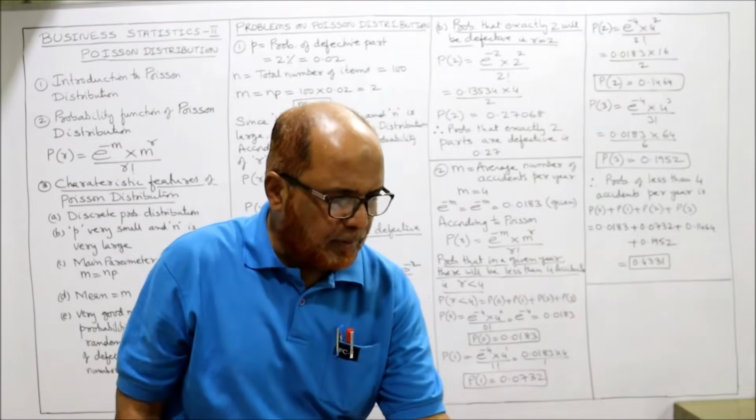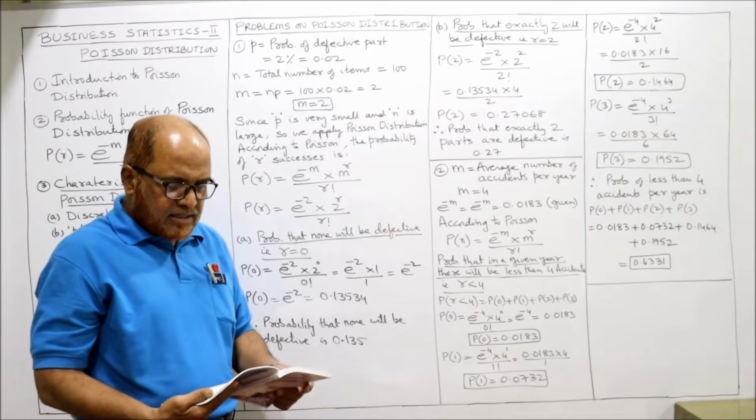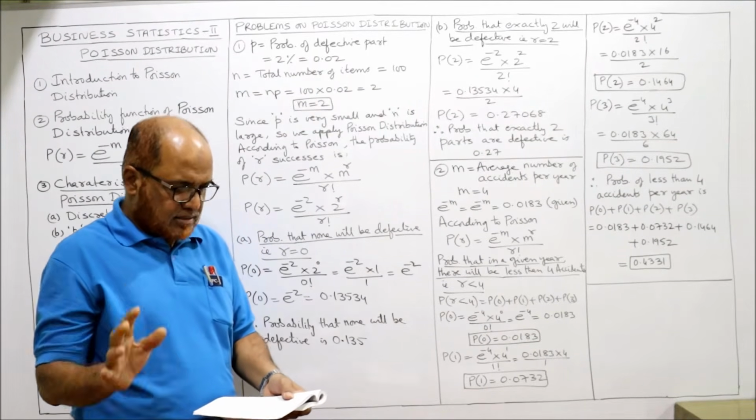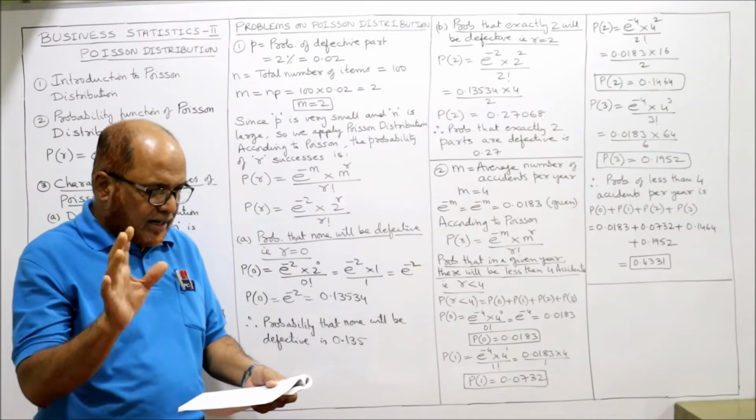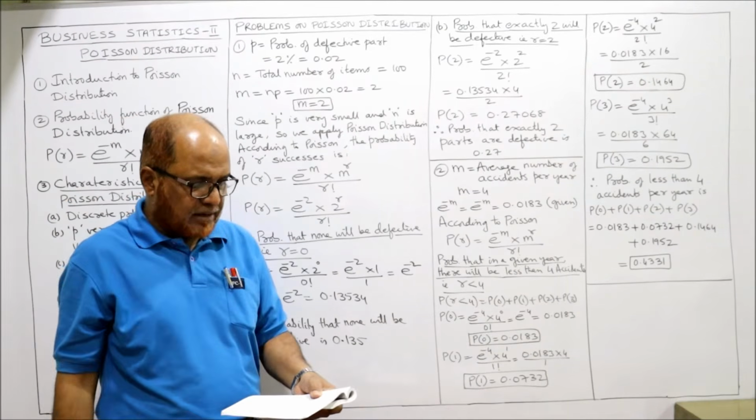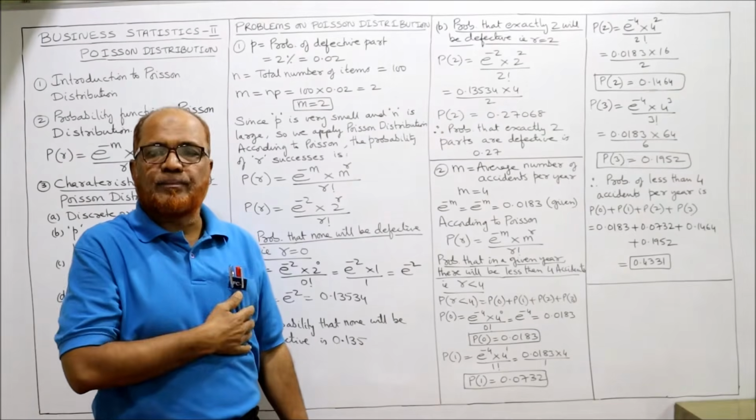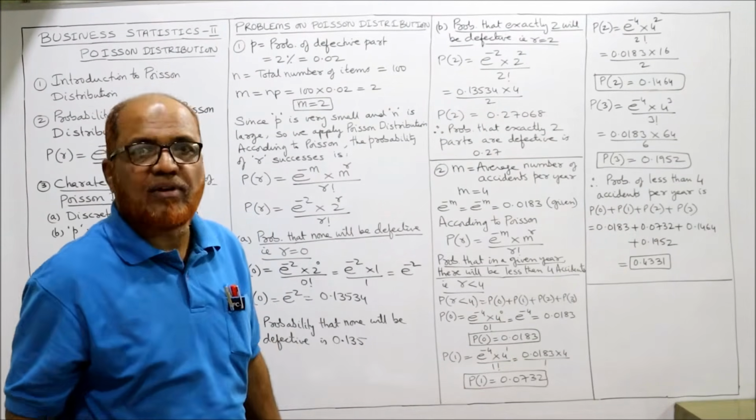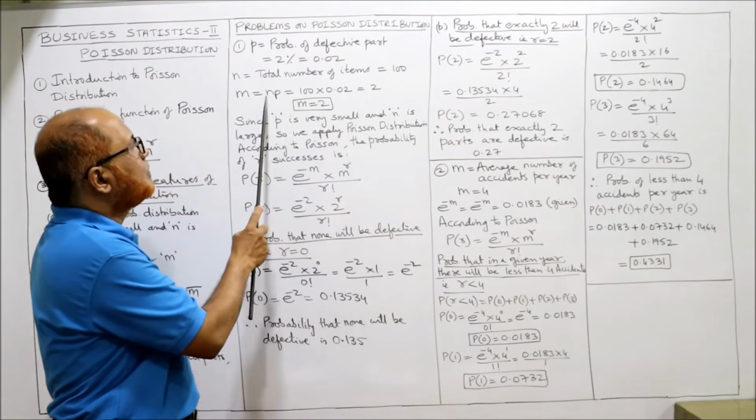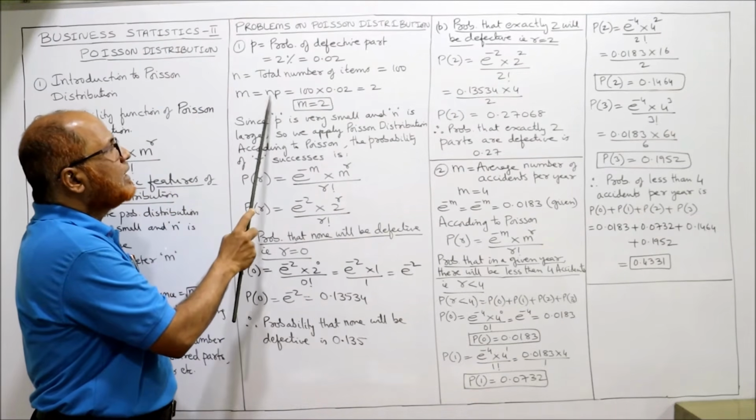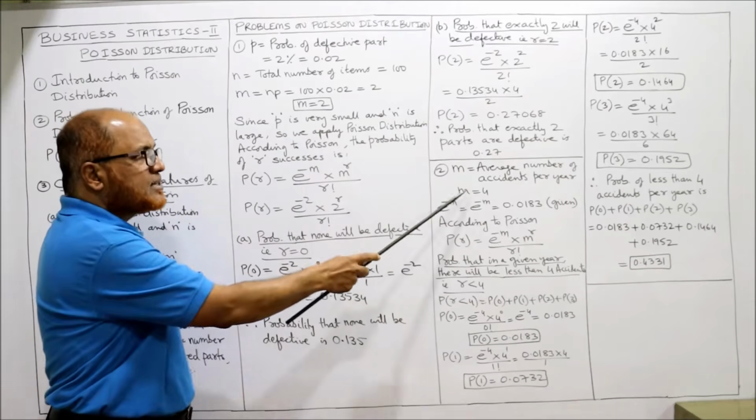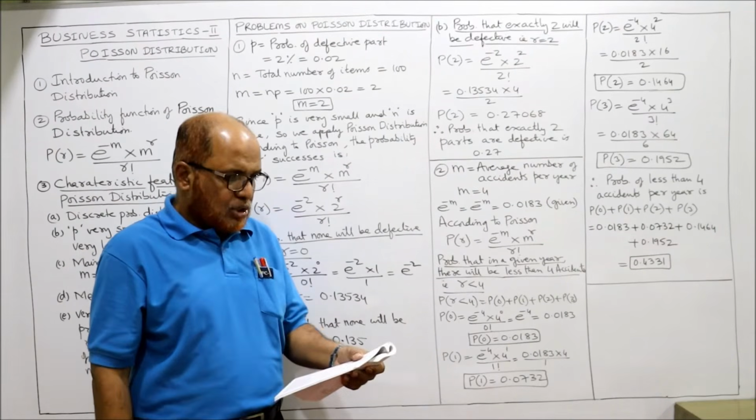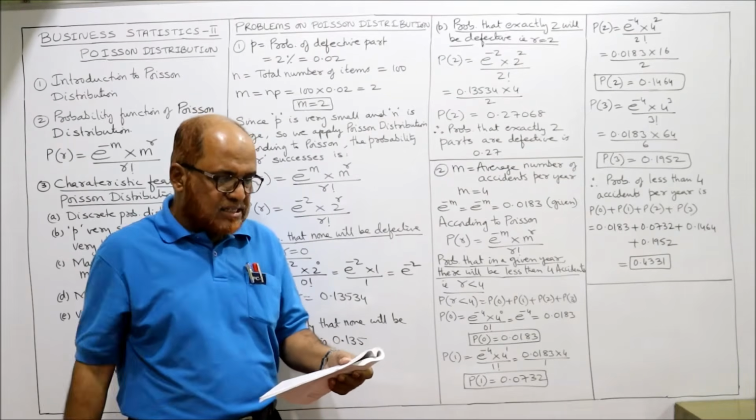Now see the second problem. It is known from past experience that in a certain plant there are on an average 4 industrial accidents per year. So directly the average is given. In the previous problem the average was not given, so we multiplied n into p to find m. But in the second problem the average is directly given in the problem: on an average 4 industrial accidents per year.